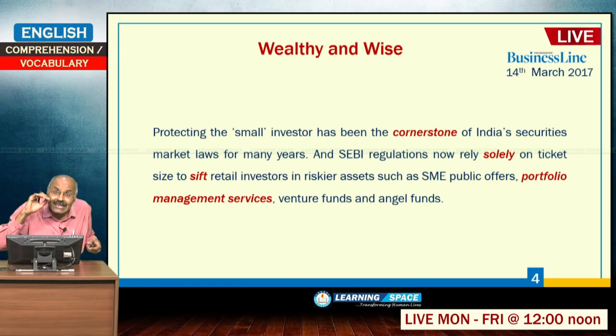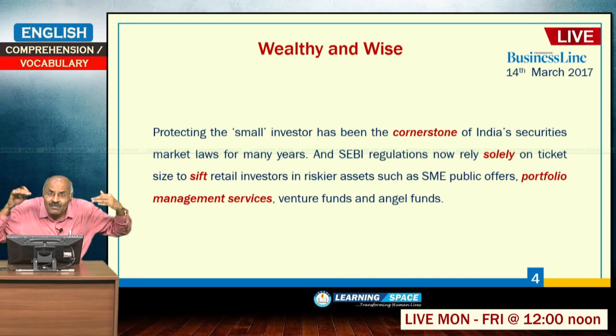The existing data is solely based on ticket size. What is the meaning of ticket size? Ticket size means so and so limit. If to invest in portfolio management services, 25 lakhs. Venture funds something. So, at present SEBI regulations are only based on a ticket size or the size of investment. So, it is not differentiating between whether the investor is knowledgeable or not.